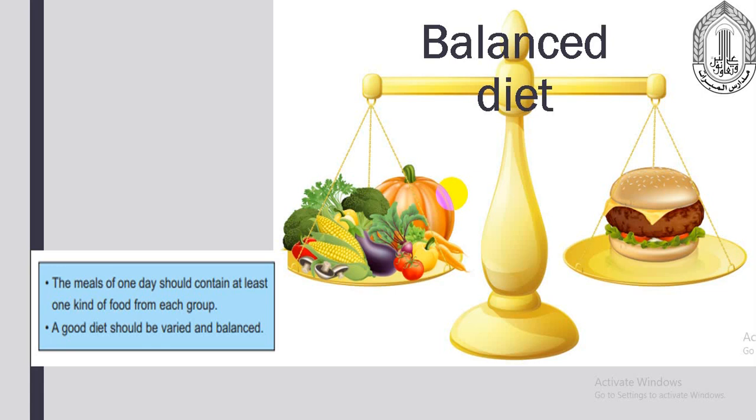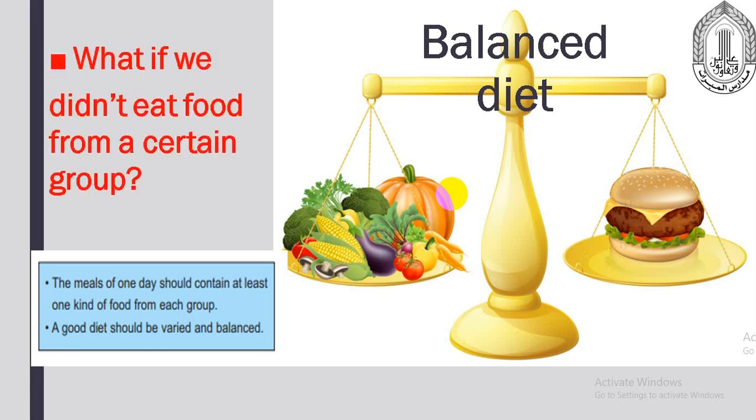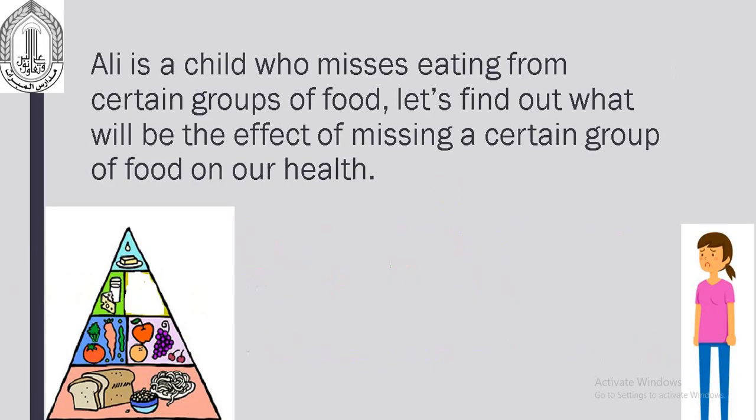Now, I have a question. What if we didn't eat food from a certain group? What do you think will happen? Let's see now the problem of a student in your class called Ali. Ali is a child who misses eating from certain groups of food. Let's find out what will be the effect of missing a certain group of food on our health.